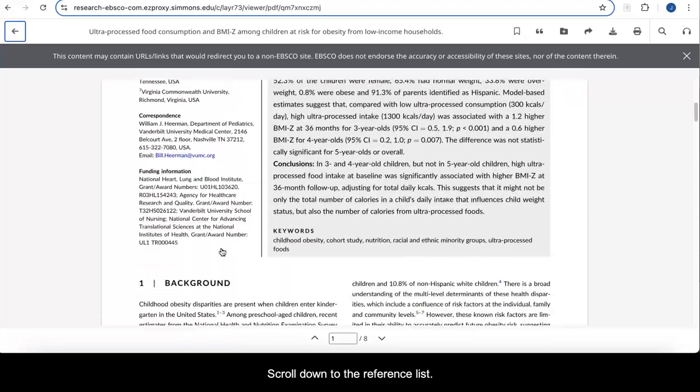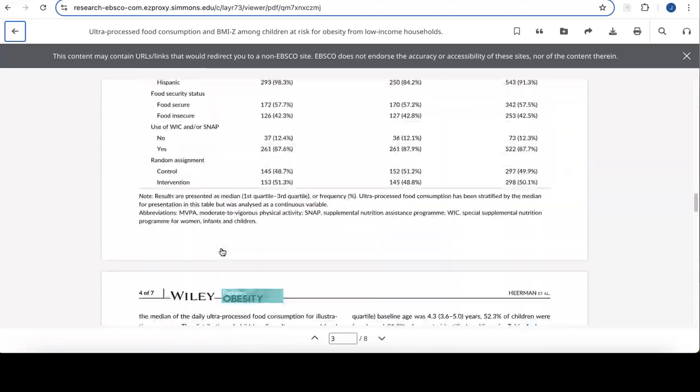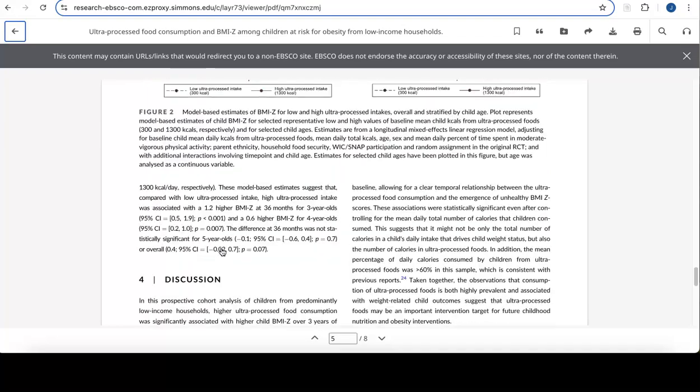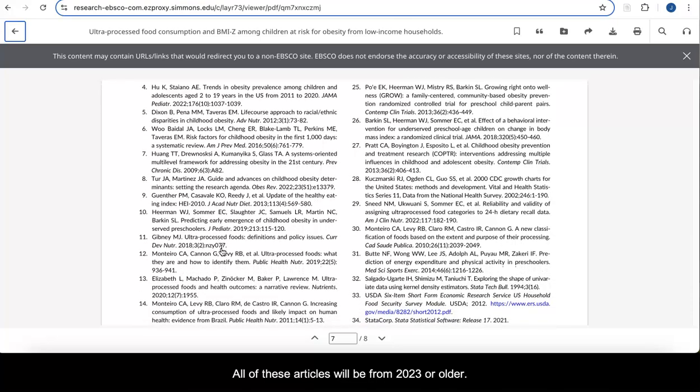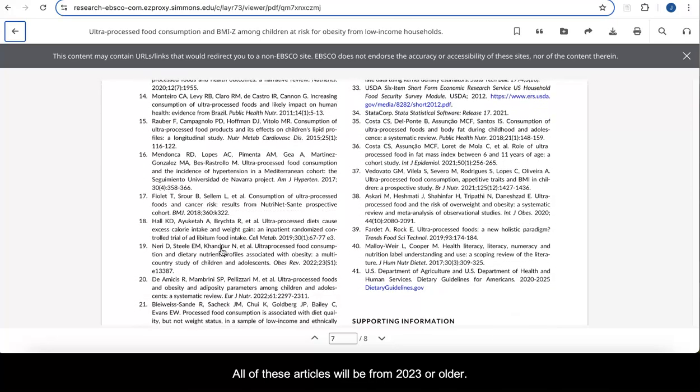Scroll down to the reference list. All of these articles will be from 2023 or older.